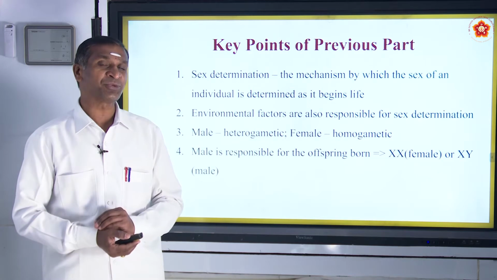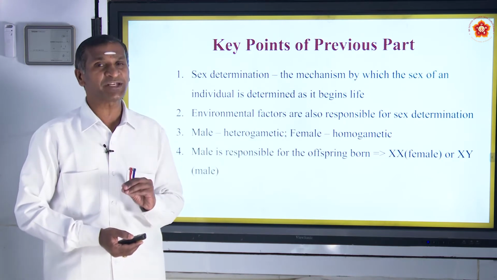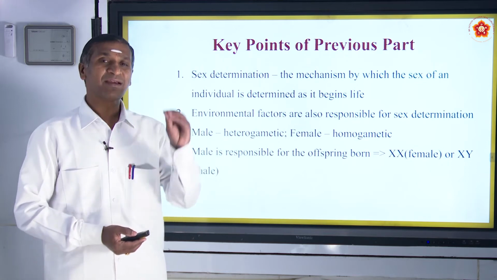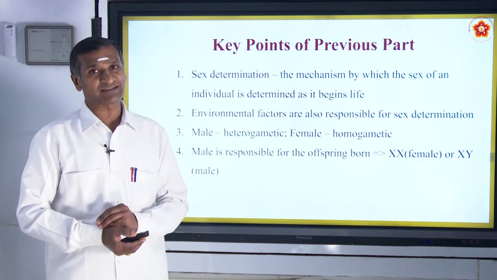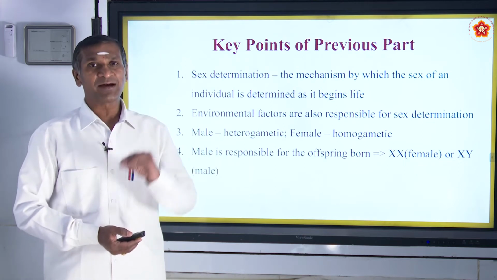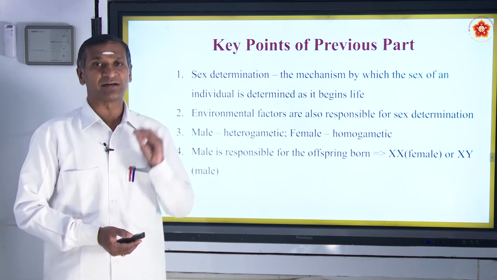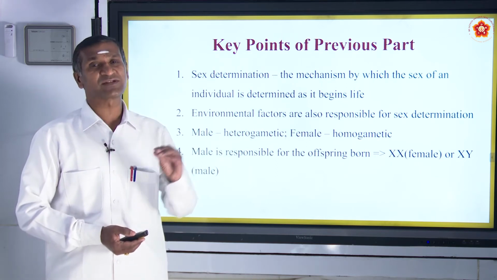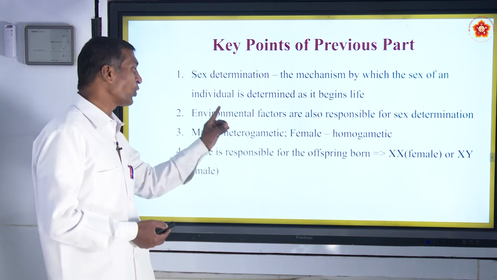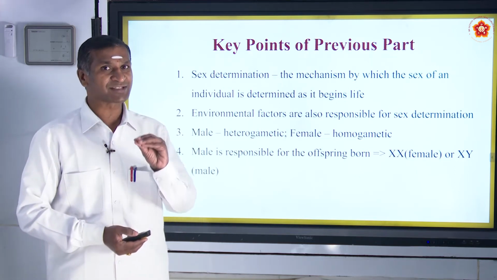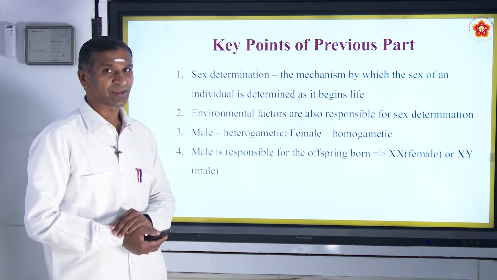Further, sex determination is also carried out by environmental factors, either a change in the climate or the incubation period causing a change of sex. So environmental factors are also responsible for sex determination.